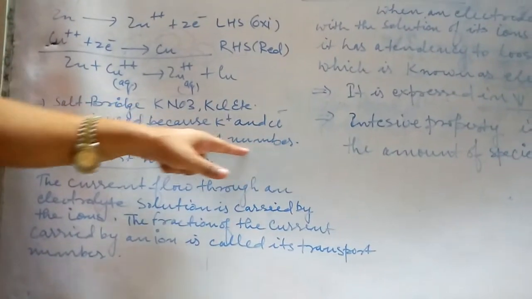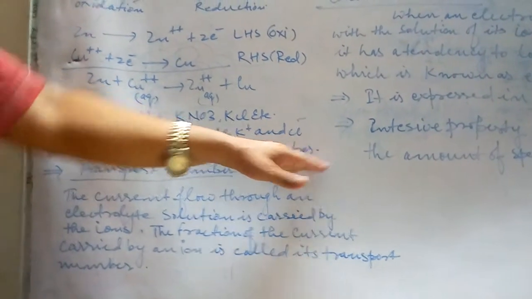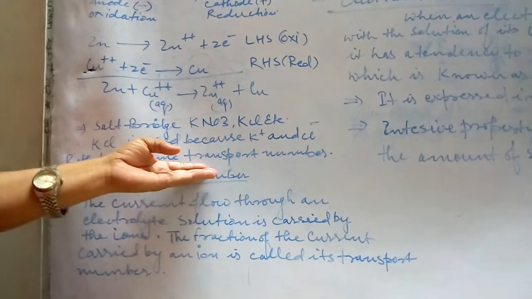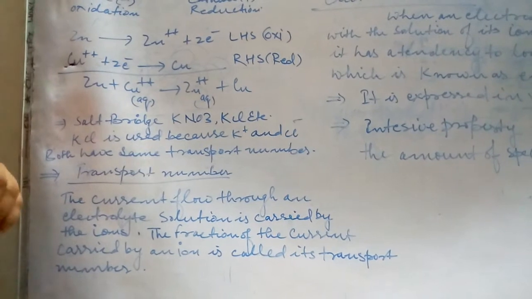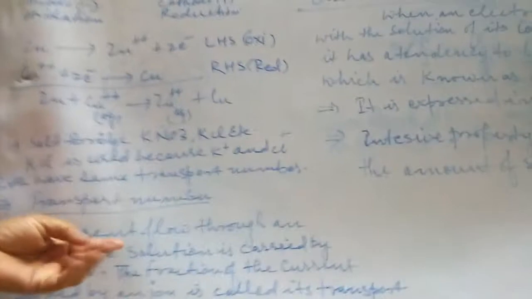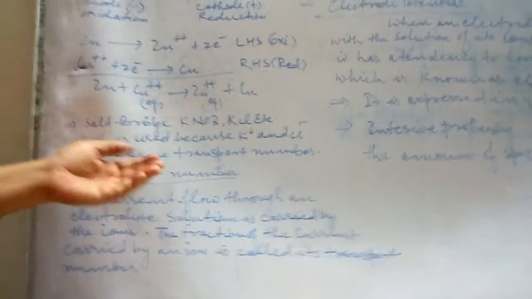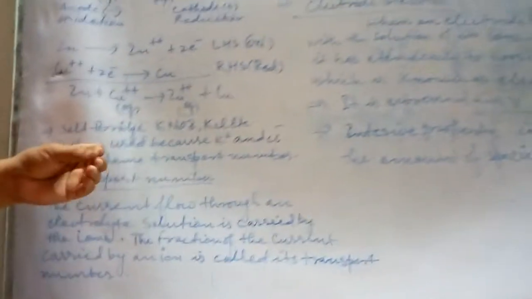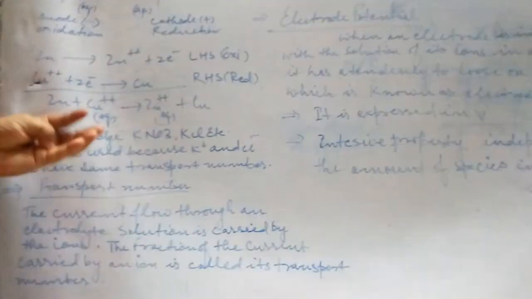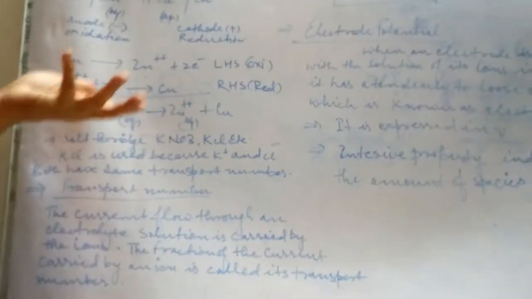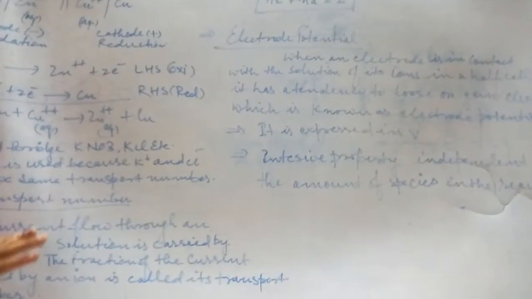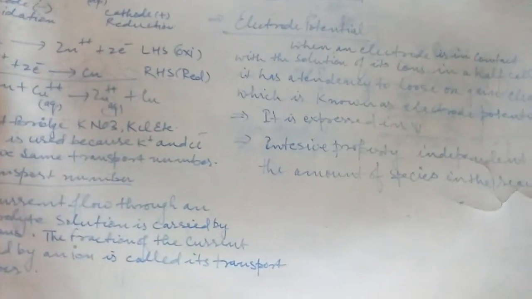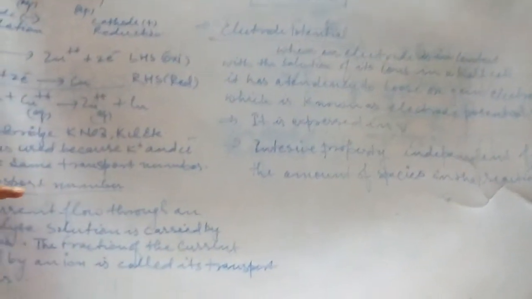Children, you are getting a new term here, and that is transport number. So we have to go through the discussion of transport number. Usually this question is asked in competitions and in board examinations, in very short answer type questions: what do you mean by transport number, and what is the value of transport number? Cationic number and anionic number, what is the sum? Likewise, these questions are asked in board as well as in competition. So children, now you study about the transport number.